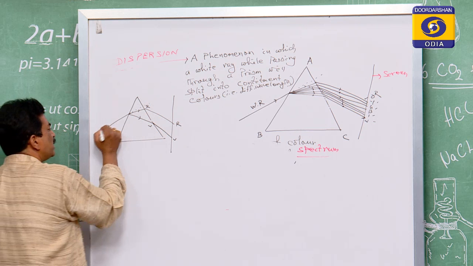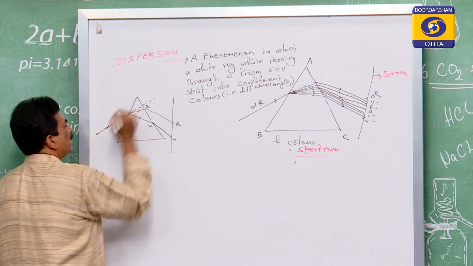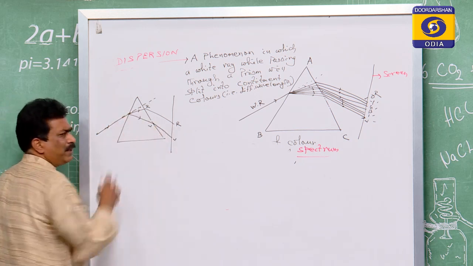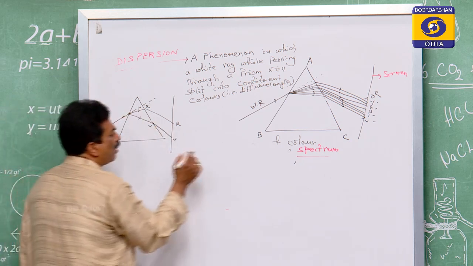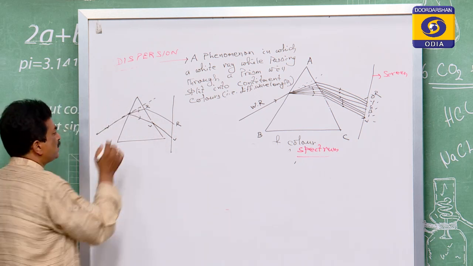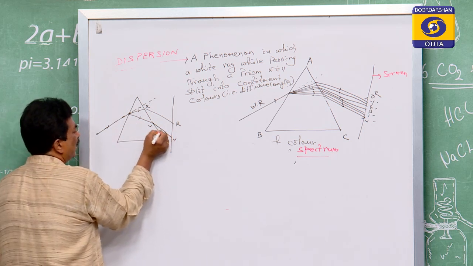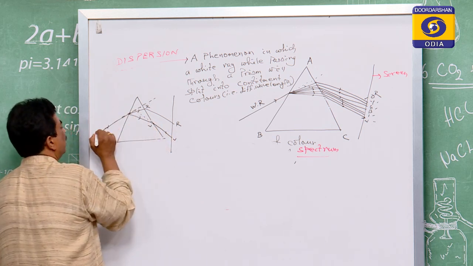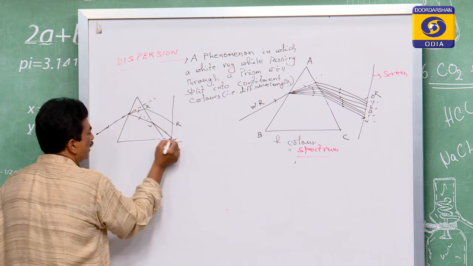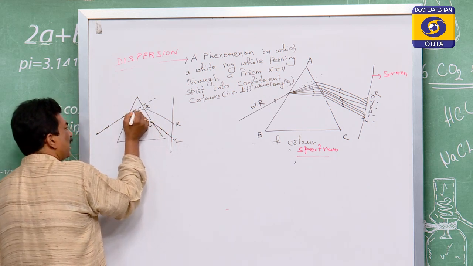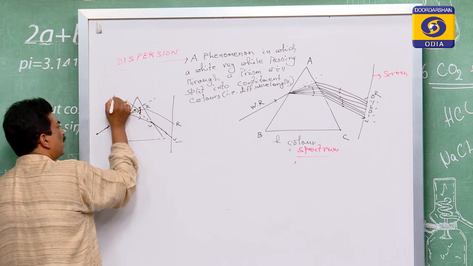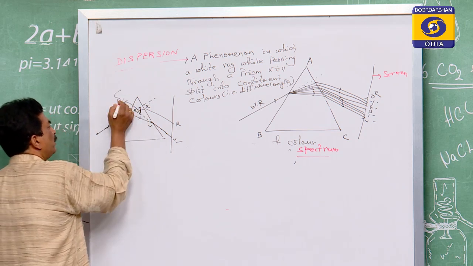So this is its original path. Instead of going on that path, it is deviated from its own path. The way of deviation from the own path is known as deviation, meaning the angle which it forms is known as the angle of deviation. You see, this is its original path, this is the final path of the violet one. If we extend that violet, it will meet at a point, and here the angle formed is delta V.